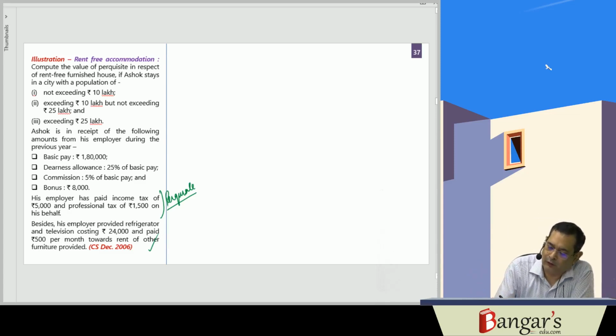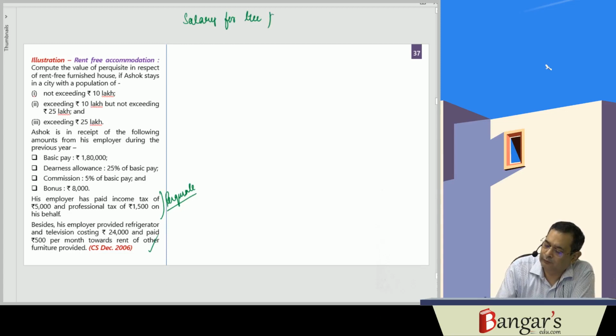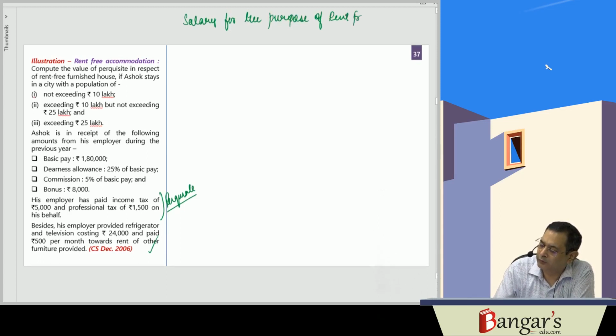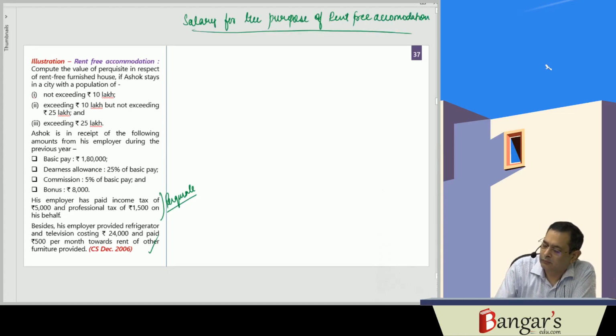So first of all, we will be determining salary for the purpose of rent-free accommodation.